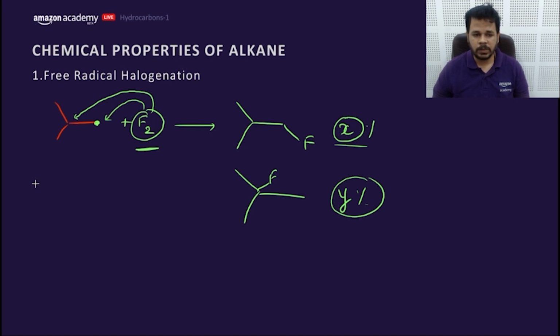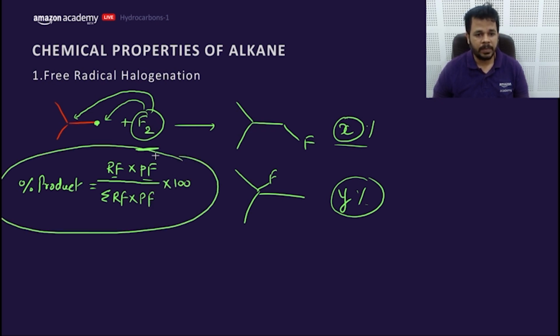There are two factors to decide the percentage of the product. One is probability and the other one is reactivity. So there are two factors, the reactivity factor and the probability factor. So the formula is reactivity into probability, divided by the summation of reactivity factor into probability factor, into 100. This is the formula through which we can calculate the percentage of the product.